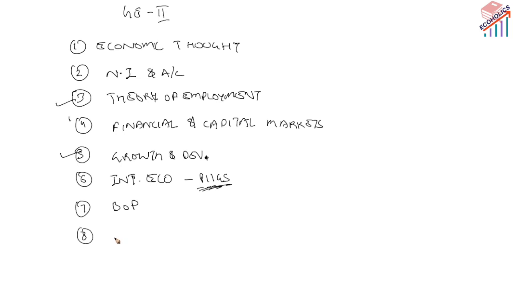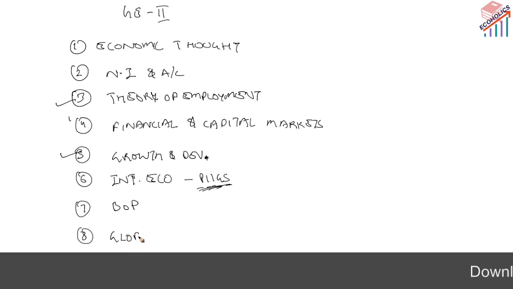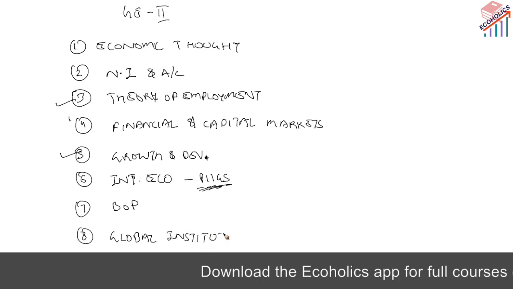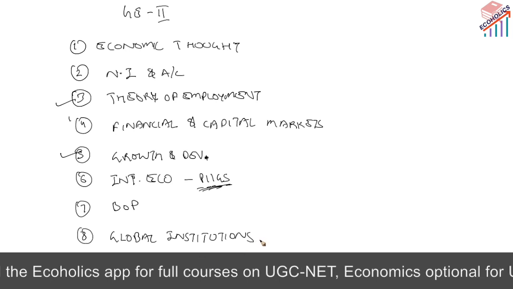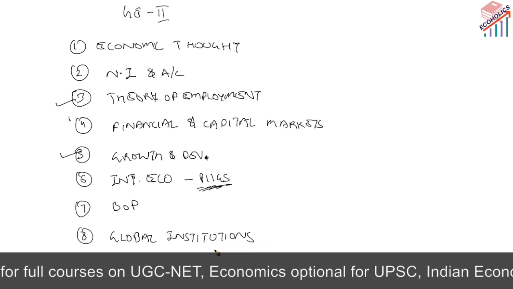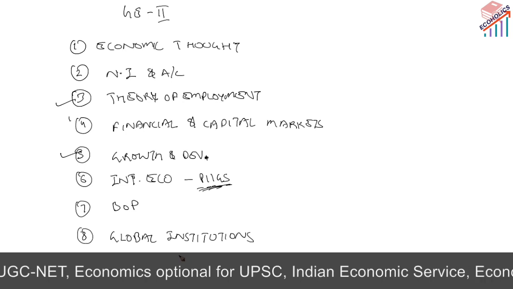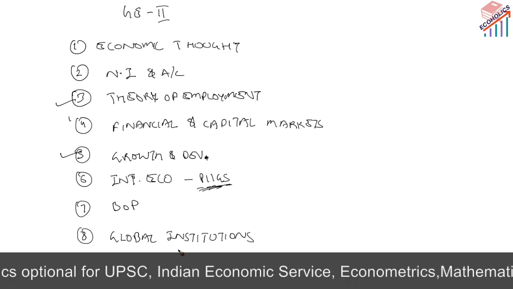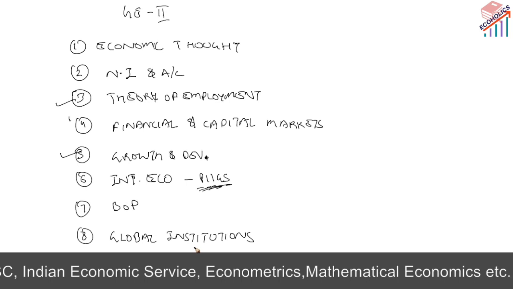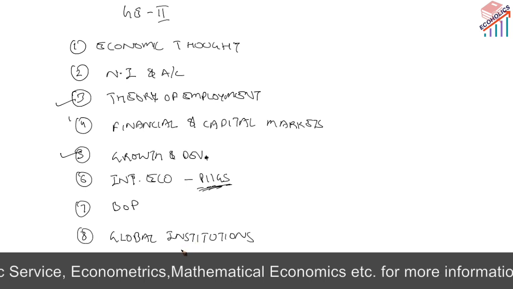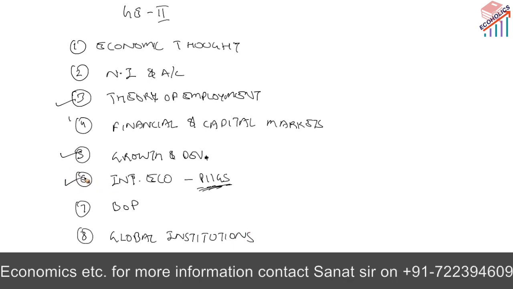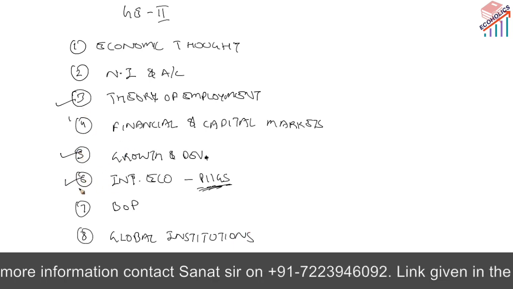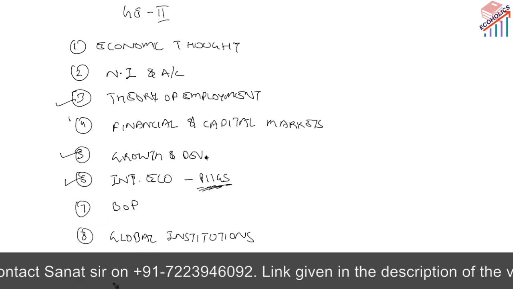The next head is your global institutions. So under global institutions, we have UN agencies dealing with economic aspects, like World Bank, IMF, WTO, multinational corporations, G20. All these global institutions are also part of this. So under this we can say the three important modules are 3, 5 and 6.